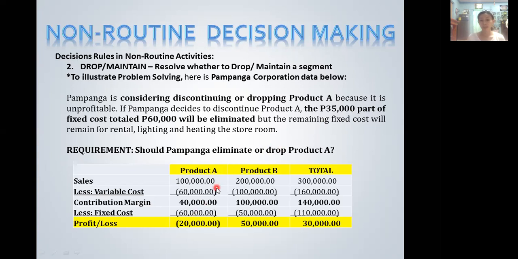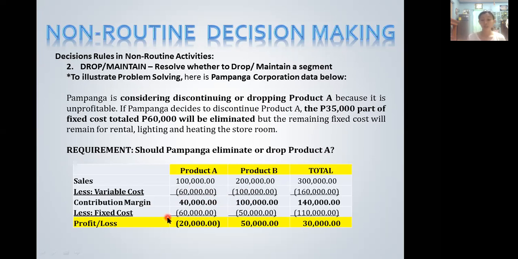Sales for product A compared to product B: we have 100,000 pesos sales for product A, in comparison to 200,000 pesos for product B. This is less variable cost, 60,000 pesos for product A and 100,000 pesos for product B. So the contribution margin for each product is positive 40,000 for A and positive 100,000 for B.